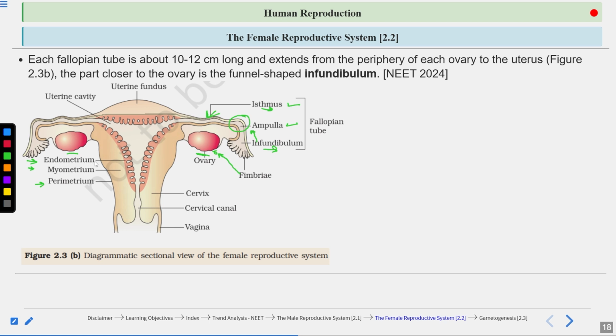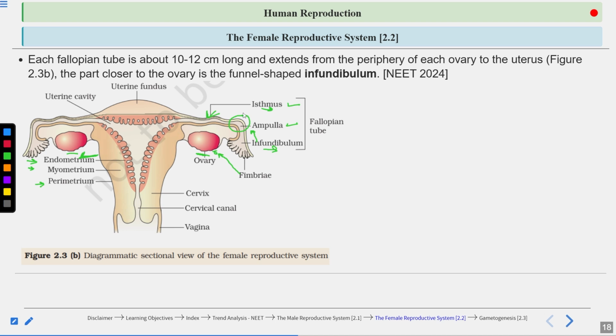Now, endometrium, you can see this is the innermost layer of the uterine wall. And this endometrium undergoes cyclic changes during the menstrual cycle, means its thickness will increase and decrease. When its thickness is very less, then there will be shedding of the endometrium and this will lead to bleeding.